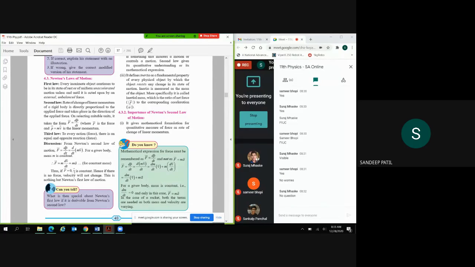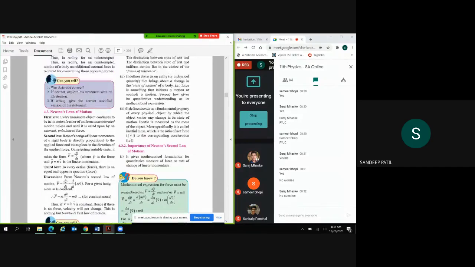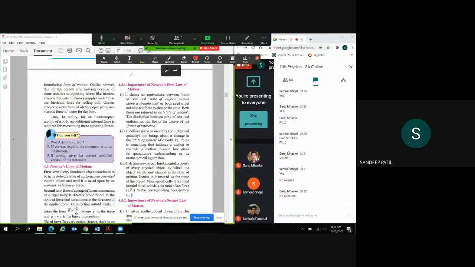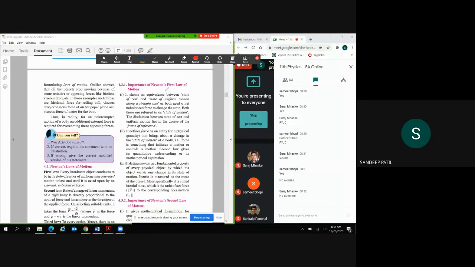We will now discuss the importance of Newton's first law of motion, point by point. It shows equivalence between the state of rest and the state of uniform motion along a straight line, as both need a net unbalanced force to change the state.